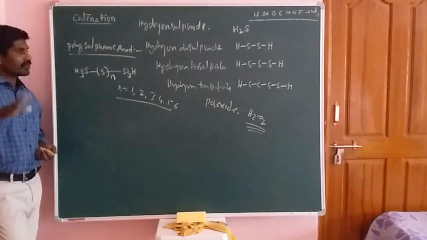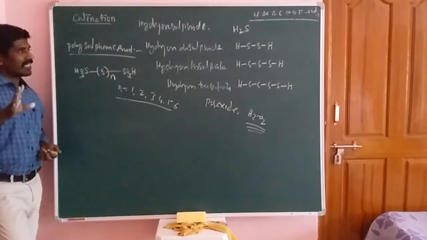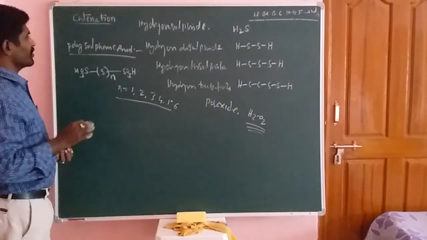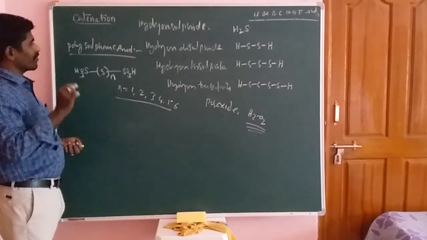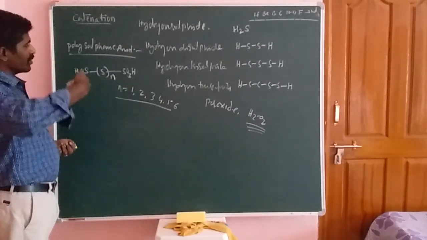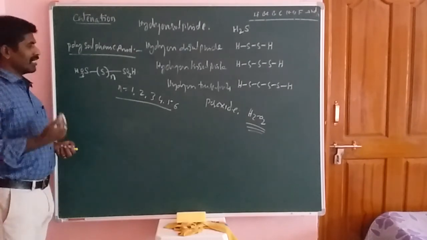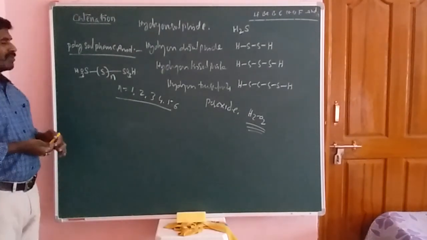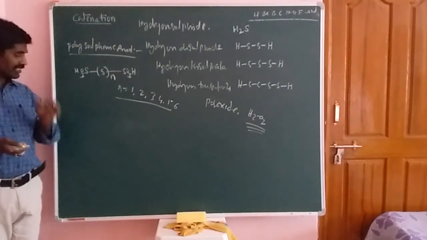Depending on bond energy, the catenation property of the 6th group elements sharply decreases from the sulfur atom downward. This phenomenon is called catenation.